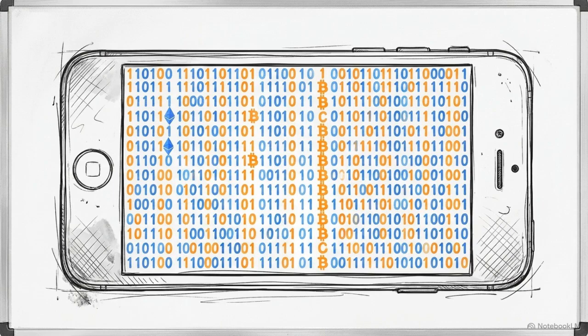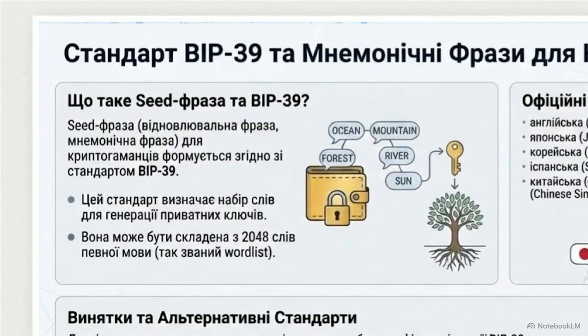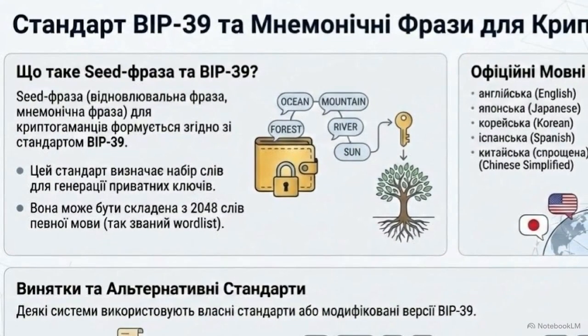The entire architecture of ownership begins with raw cryptographic entropy, a completely random sequence of numbers generated by your device. Because raw binary is hostile to human memory, the BIP39 standard maps this entropy against a specific list of 2,048 words. This creates the seed phrase, a human-readable backup that can deterministically reconstruct your root cryptographic key.